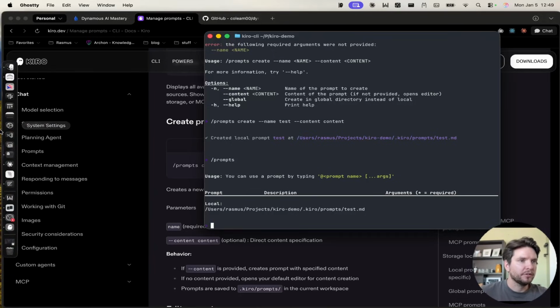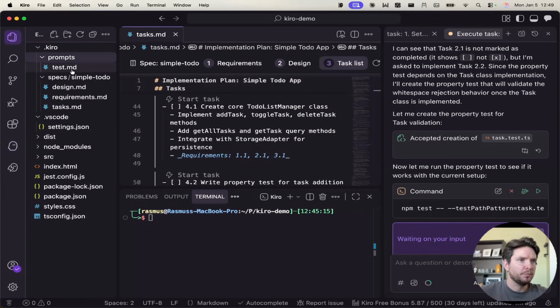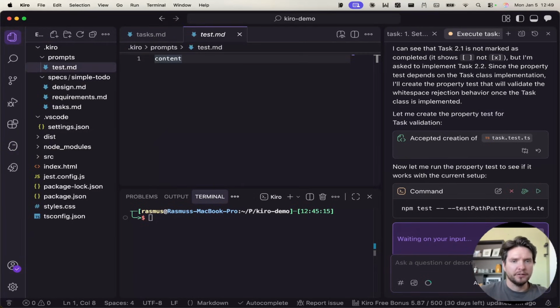.kiro/prompts is where it gets stored. Close this for a second. .kiro/prompts/test. So this is where the prompt gets stored.